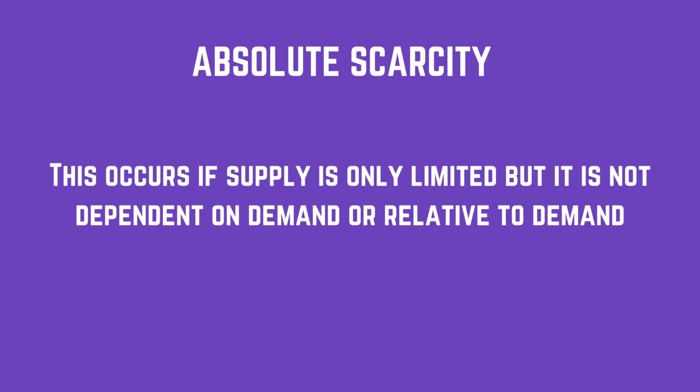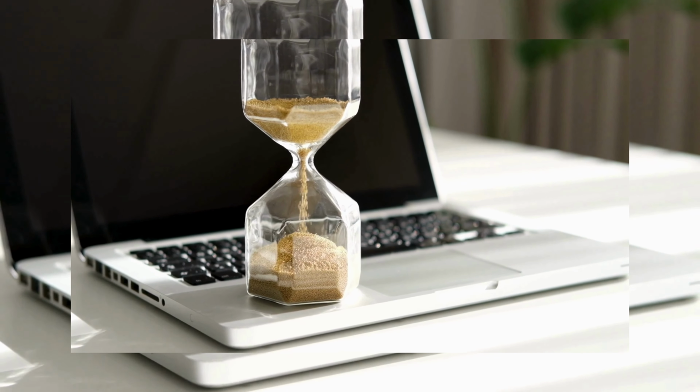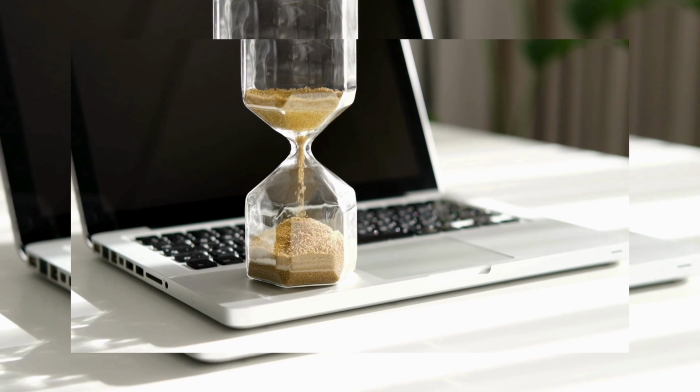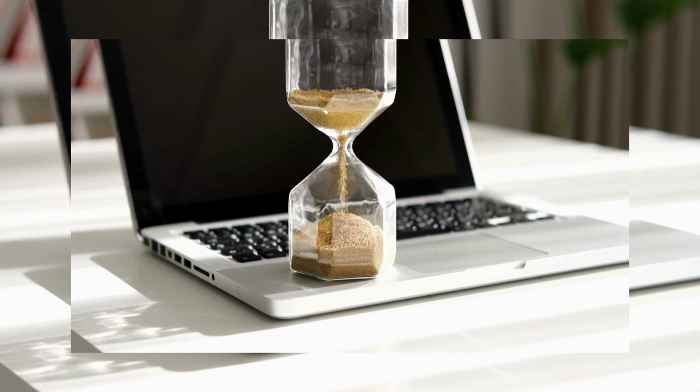Absolute scarcity occurs if supply is limited, but not dependent on demand or relative to demand. An example of this is time. There are only 24 hours in a day. Even if we want more time, it will not change. The number of resources is absolute, and there is no way to produce more.